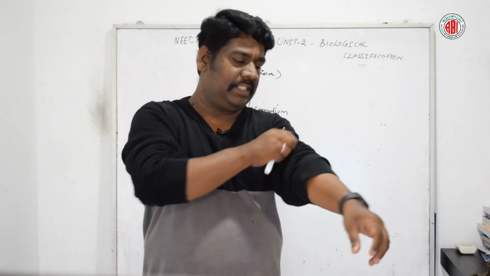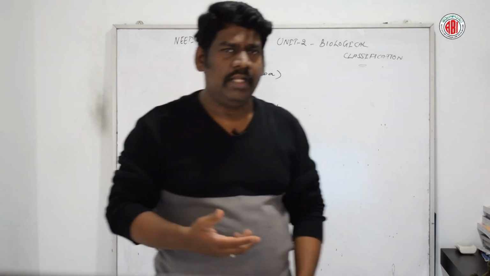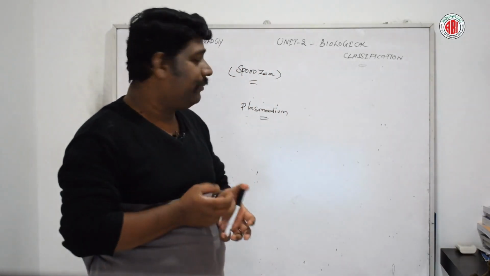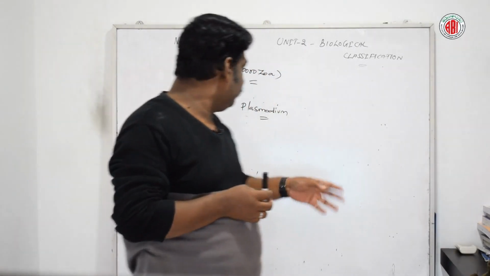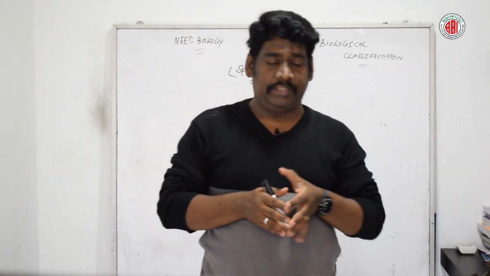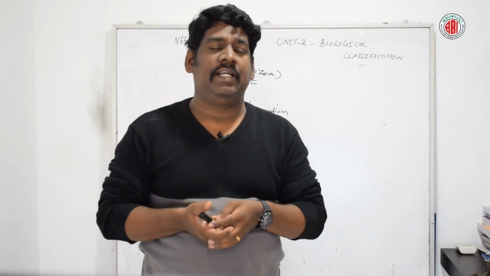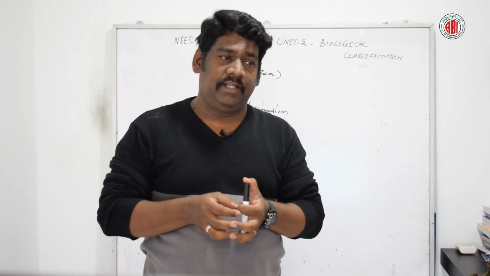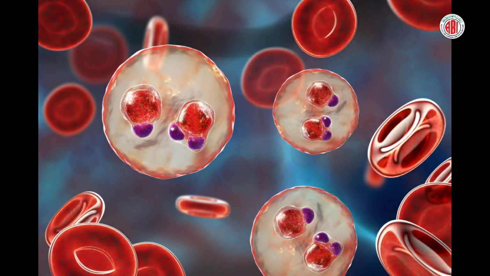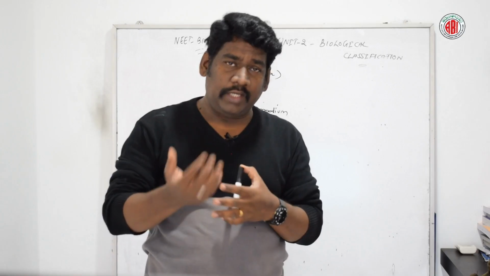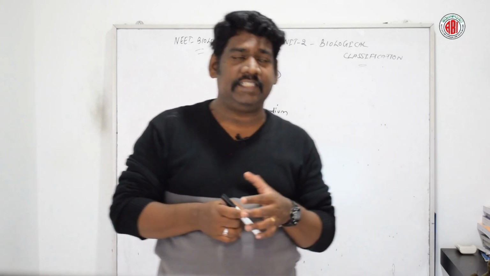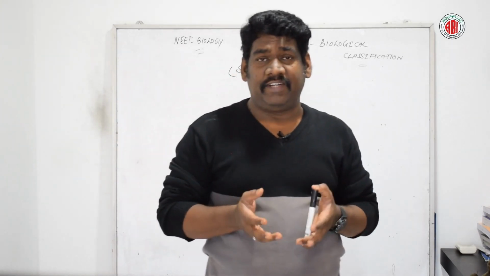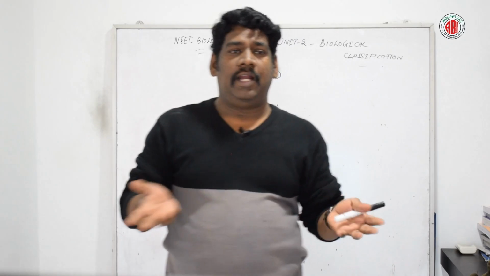Next, talking about sporozoa. A very well known example under this category is Plasmodium, which causes malarial fever. These organisms utilize two different host organisms to continue their life cycle, for example the female Anopheles mosquito and the human being.